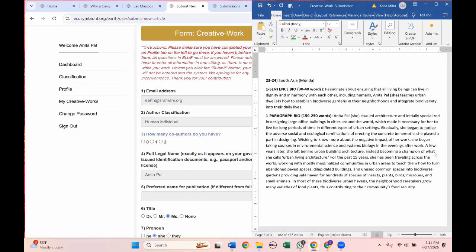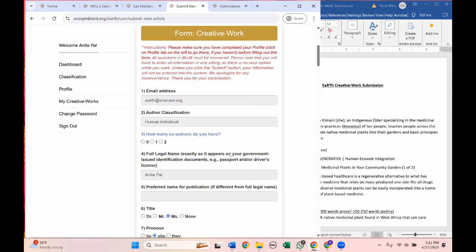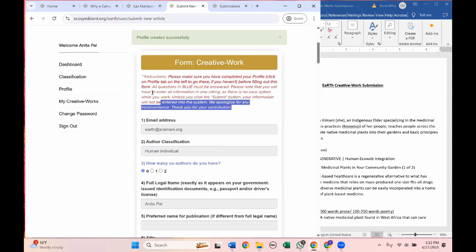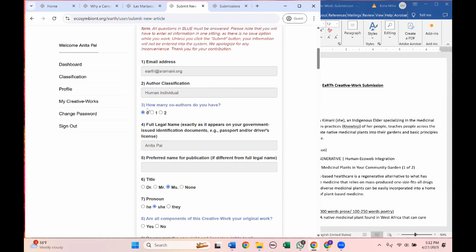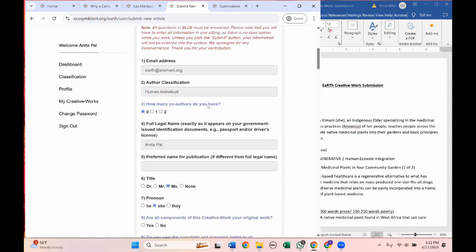So now we are going to submit a creative work. I will show you how to submit all three kinds of creative works. Please read these red instructions again. On this creative work form, you must fill out every question that is in blue. Otherwise, you will not be allowed to submit.